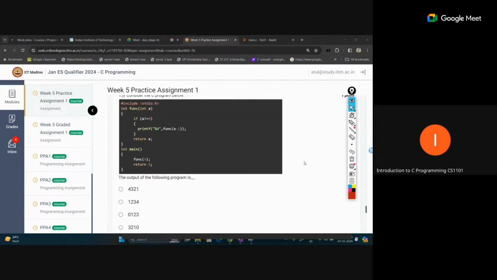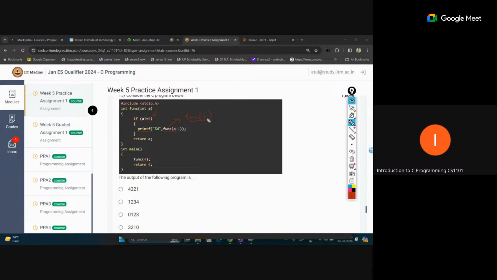Okay, last, output of the following function. So this is also a recursive call. In the main function we are passing a equal to 4. So when we are passing 4 inside this, if a does not equal 0, this condition is true because 4 is not equal to 0. Inside this print statement, we are recursively calling the function. So this is a new call without printing anything. This is a new call with function 3, one value less.